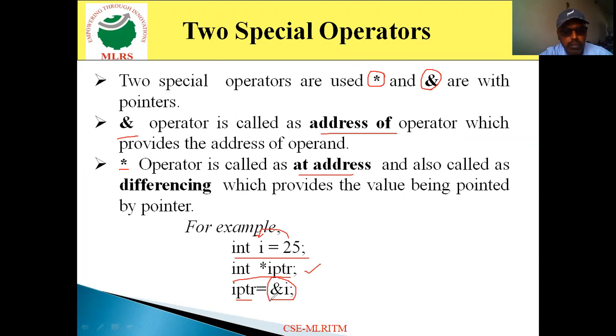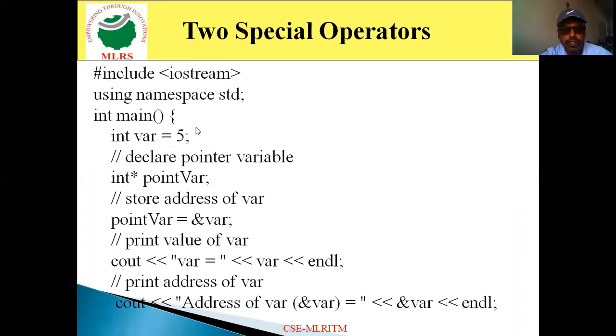Here the other variable is i, of integer data type. Now we allocate the address of i to the pointer variable iptr. So iptr = &i. These are the two operators we use when working with pointers.